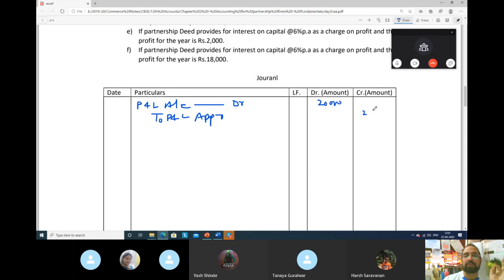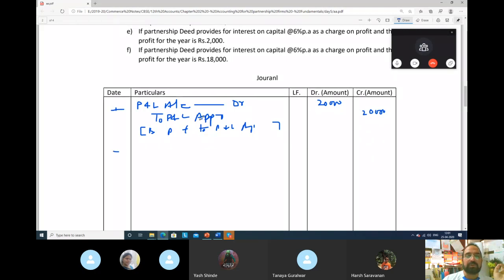Now what will be the narration? I am not going to write narration because I am using the mouse. So narration will be: being profit transferred to P&L appropriation account. Now you have transferred the profit to the profit and loss appropriation account. Dates we will see later.